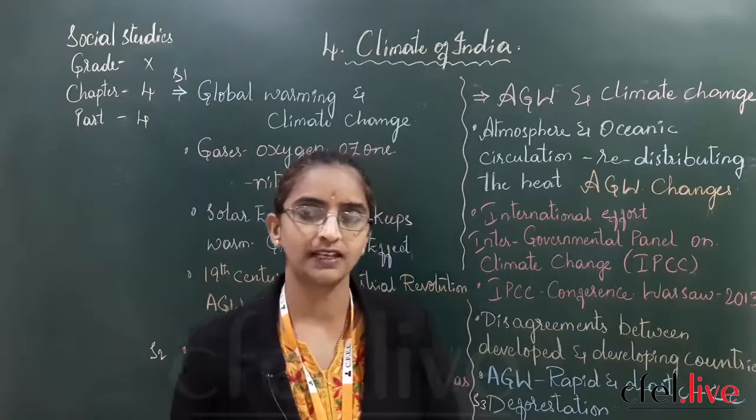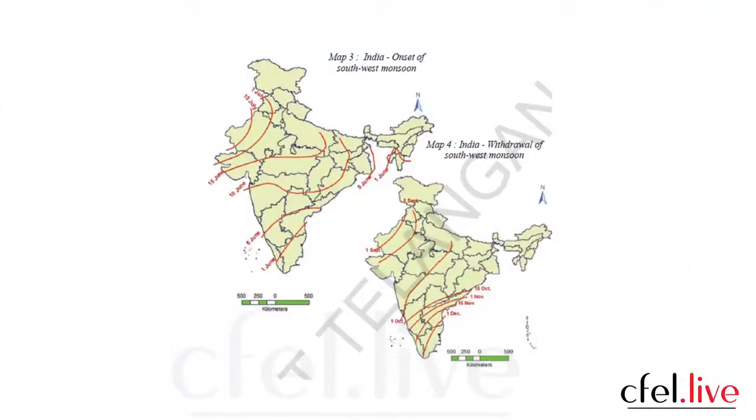Okay children, just look into slide number 1 of today's class. Yes, this is the onset of southwest monsoons, and the withdrawal of southwest monsoons. That is what I was trying to say. In map 3 you are seeing the advancing monsoons, and in map 4 you are seeing the retreating monsoons. Did you understand? Withdrawal means what? Coming back from land to sea. Yes, that is how the arrival of the winter season takes place.